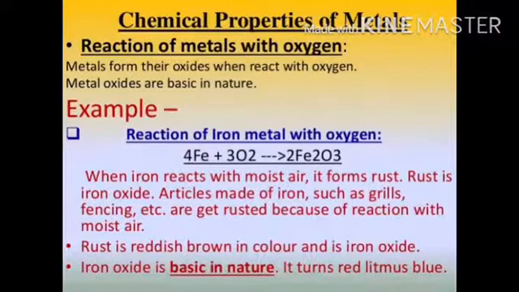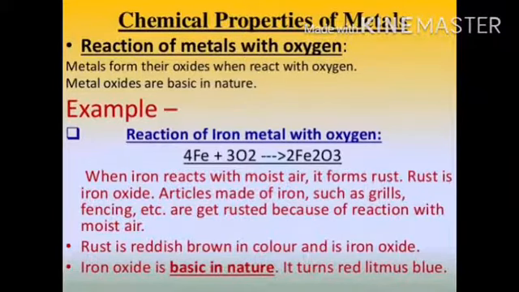Now the first example, the reaction of iron metal with oxygen. The symbol for iron is Fe and for oxygen is O, and it is represented by 2O2, meaning 2 atoms of oxygen. When iron reacts with oxygen, it forms Fe2O3, which is ferric oxide. Fe2O3 is ferric oxide. Basically we know this as rust.